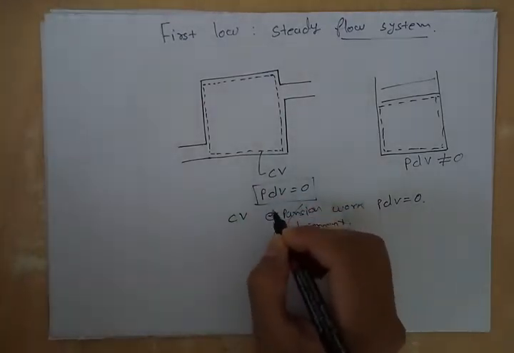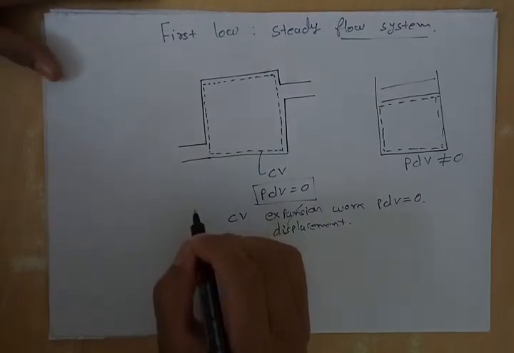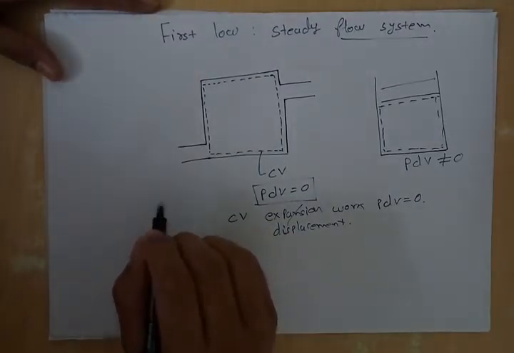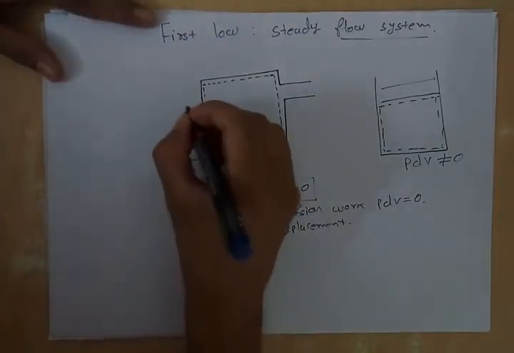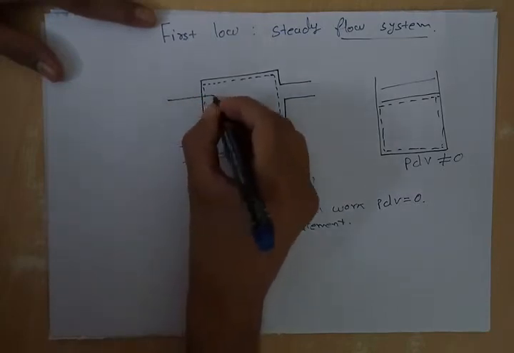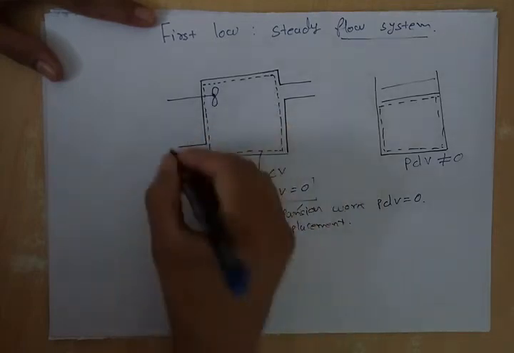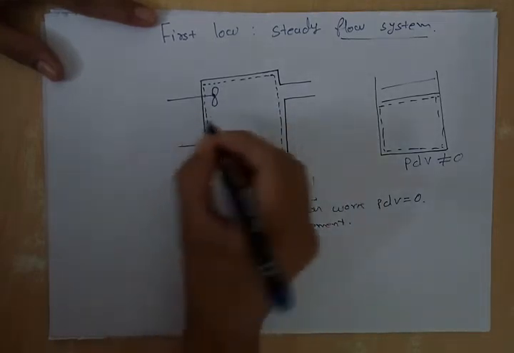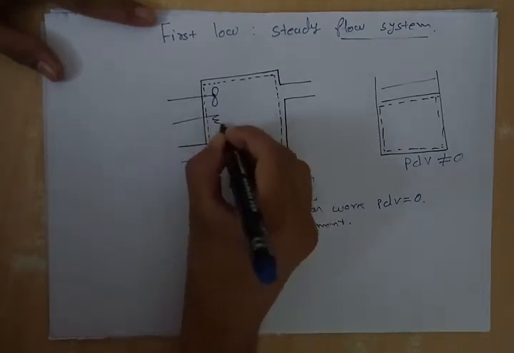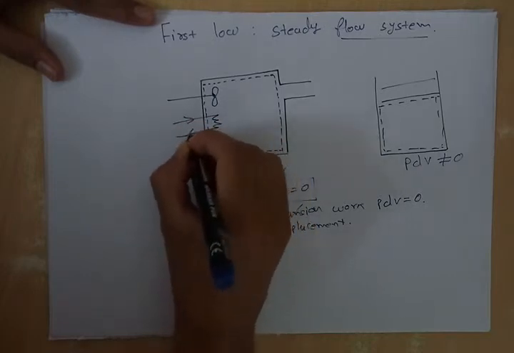So the flow system contains only two types of work: we can heat this gas by paddling, or we can heat this gas by a resistor heater.